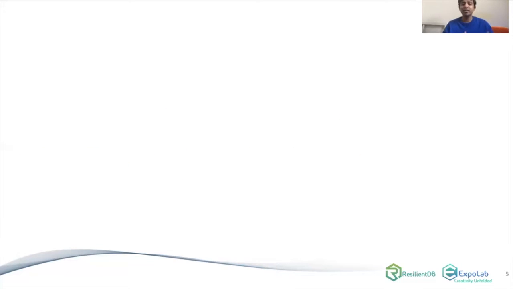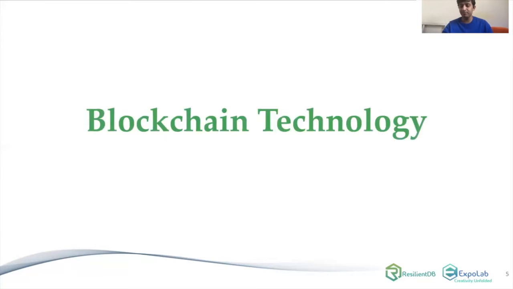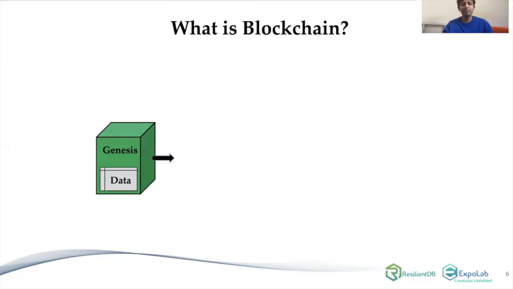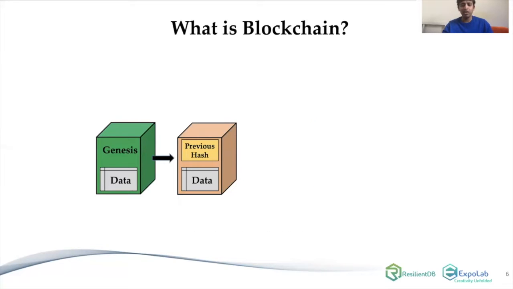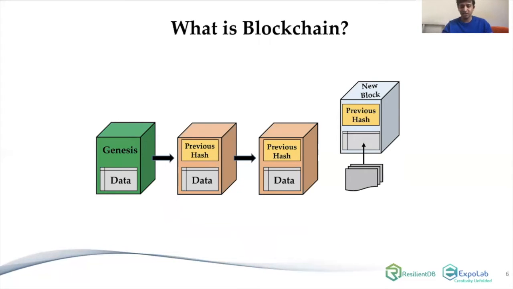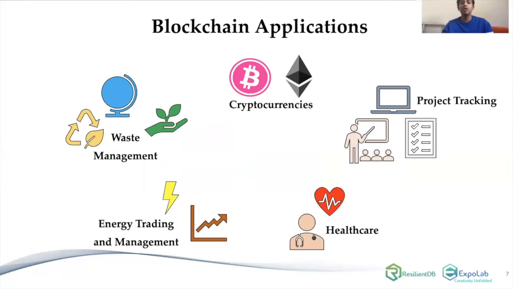A recent solution that combines these properties and adds an element of security is blockchain technology. But what is blockchain? A blockchain is simply a linked list of blocks, where each block includes the hash of the previous block, and each block includes a set of client transactions. Now, what are the applications of blockchain? Blockchain is being used in cryptocurrencies like Bitcoin and Ethereum. It is being used in waste management, energy trading, and so on.